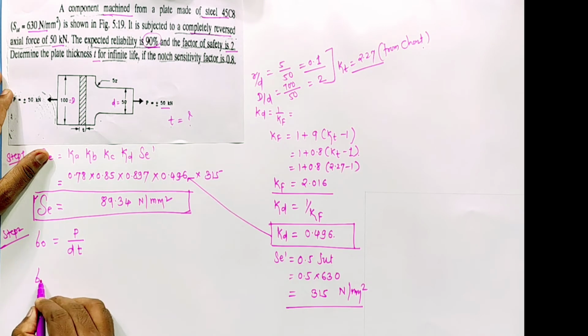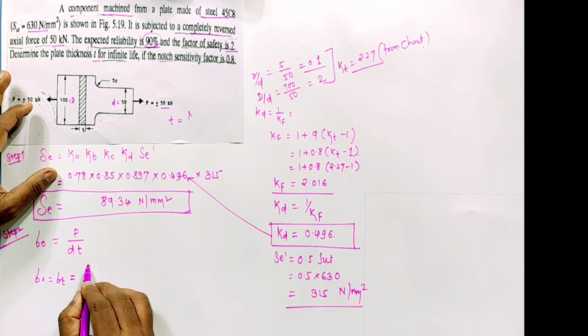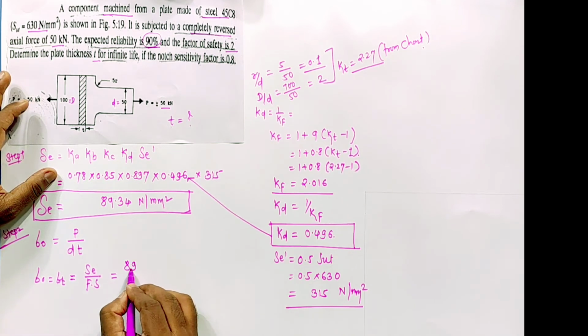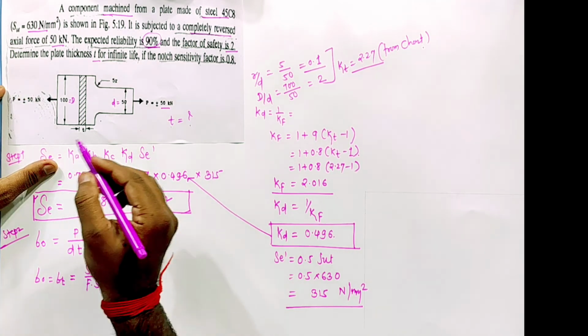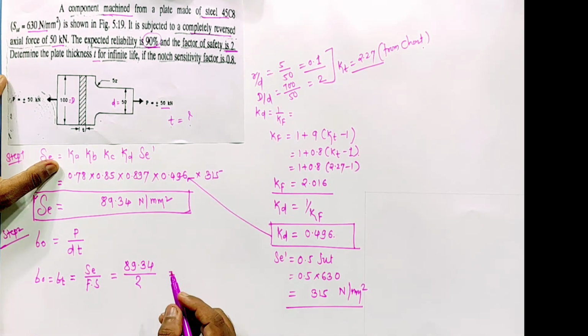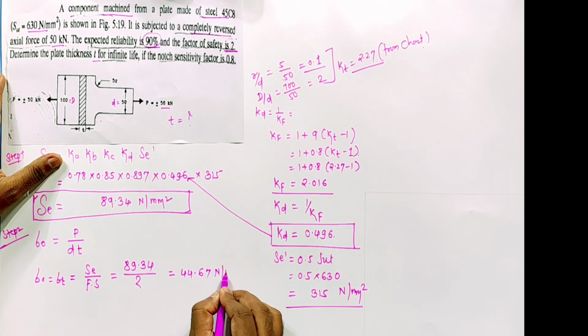But we know sigma o, or sigma t in this case, is Se by factor of safety. Se is 89.34, factor of safety is 2. So sigma o, or sigma t, will give you 44.67 Newton per mm square. So this will be the sigma o.